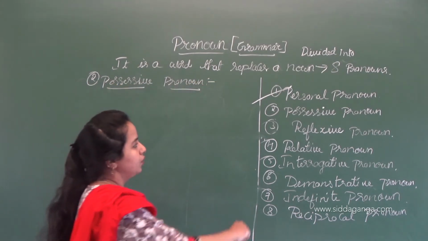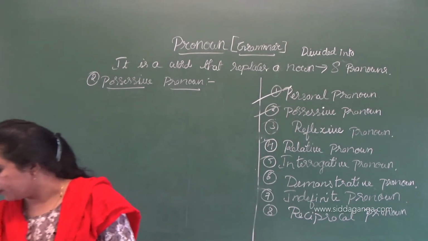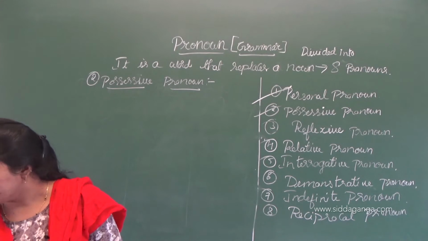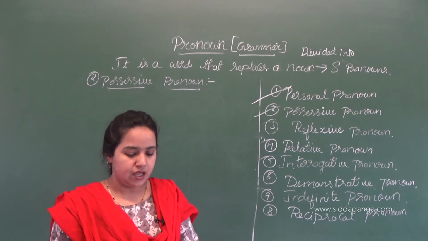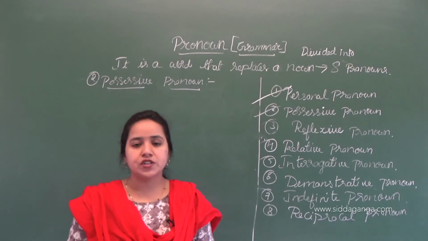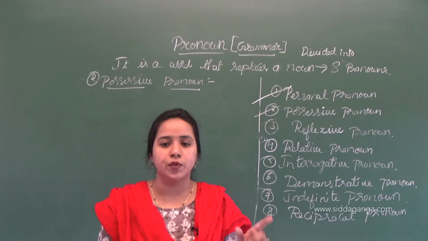The next category is the possessive pronoun. What is this possessive pronoun? Possessive pronouns are used to refer to a specific person or a thing belonging to a person.